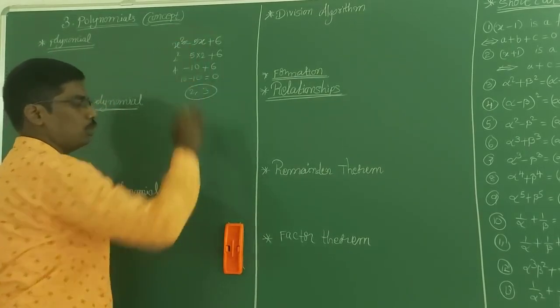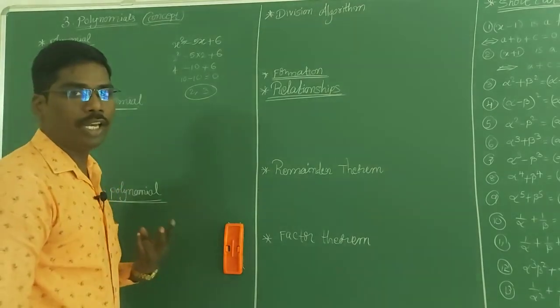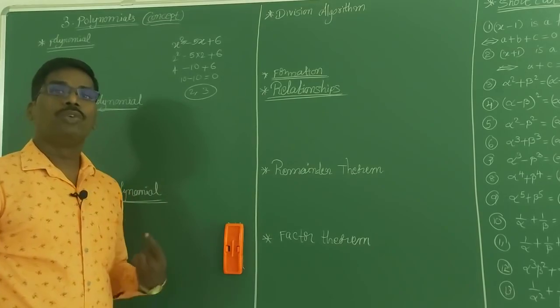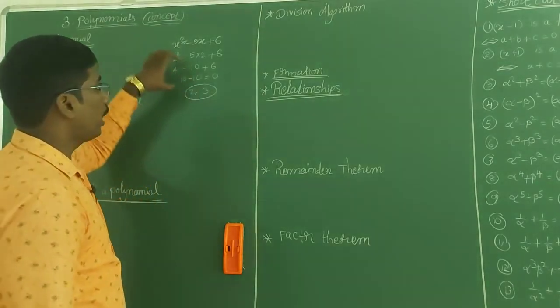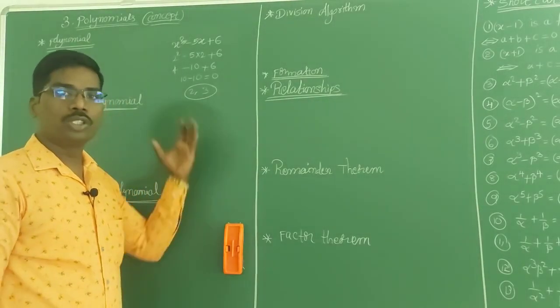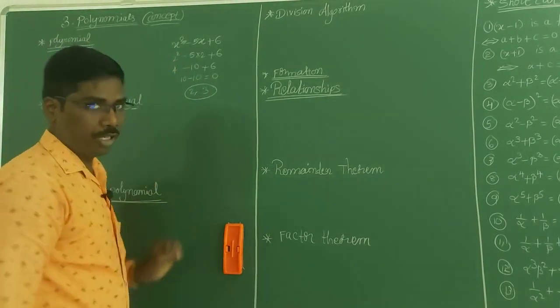Because the degree is 2, we will get 2 zeros. If the degree is 3, we will get 3 zeros. If the degree is 1, we will get 1 zero. So like that, we have the degree of the polynomial, zeros of the polynomial and the zero polynomial. This is about polynomials.